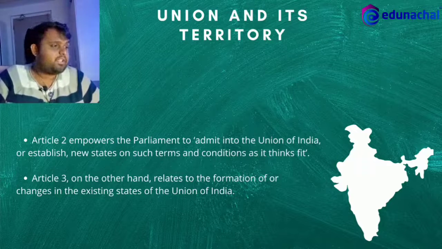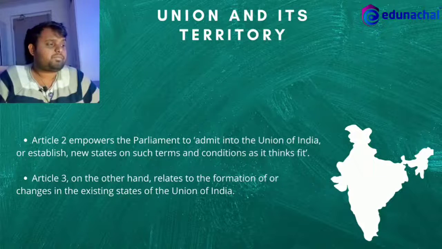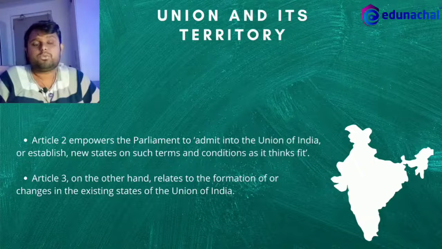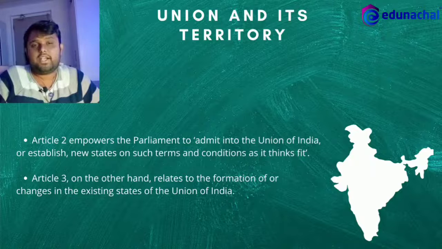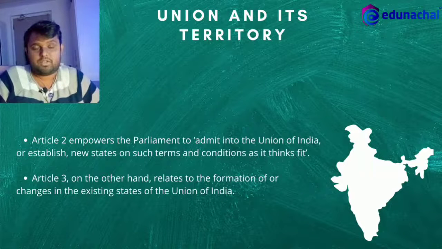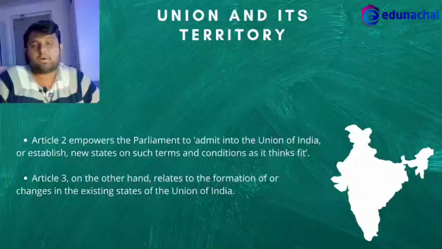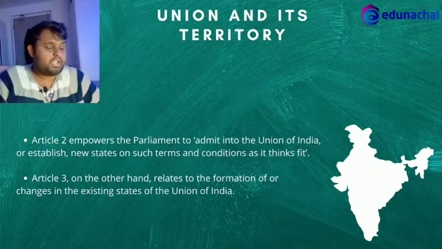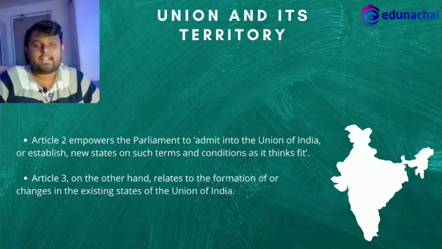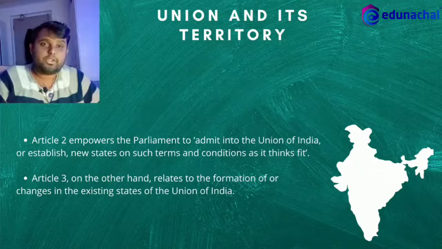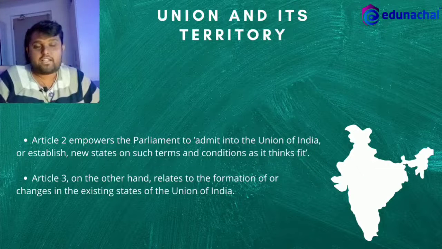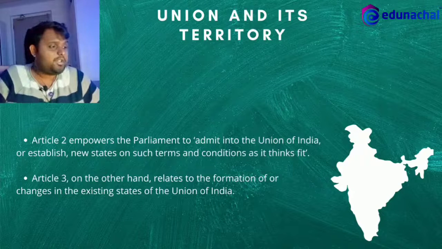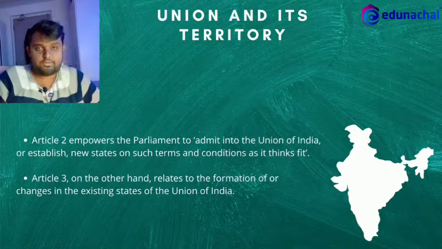So this is it. Then you have to understand that the constitution has given whole authority to the Parliament to work on the Indian map to its will. So the boundaries of the state can be altered with the sole wish of the Parliament. Therefore, India is rightly described as an indestructible union of destructible states, as compared to the US, which is described as an indestructible union of indestructible states.